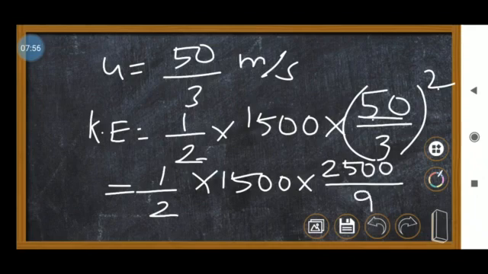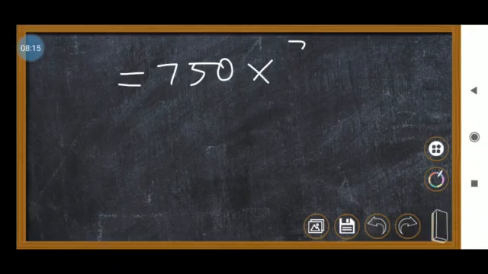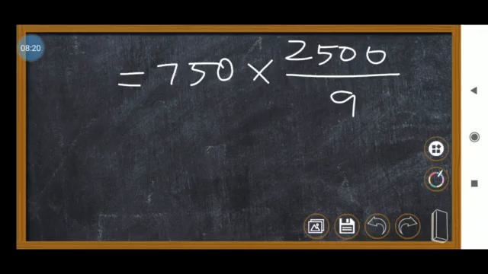Okay, so can we cancel any term? 1 2s are 2, 7 2s are 14, remaining 1. So that 1 will come with 0, that means 5 2s are 10. So 750. So 750 into 2500 into 9, divided by 9. So 750 into 2500 divided by 9. Is there any chance? Is there 750 into 2500? So we have to multiply and divide it. There is no case here.